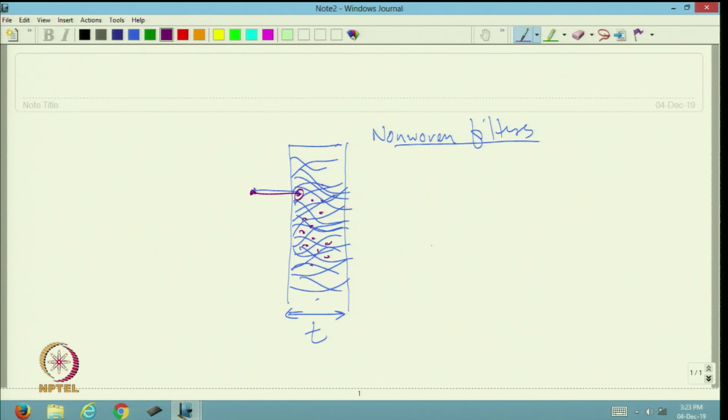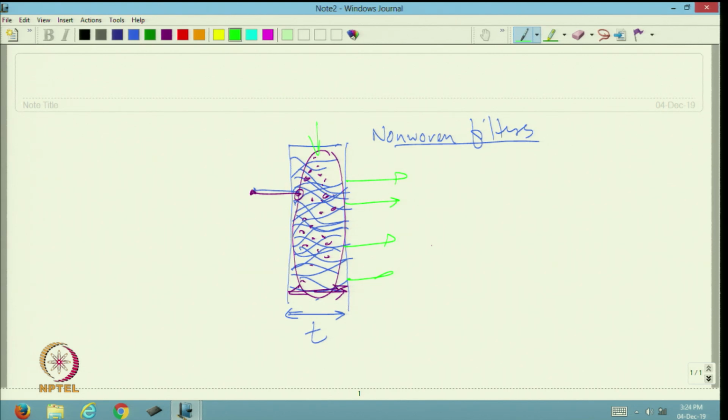This entrapment takes place due to various mechanisms that I will discuss. There are different mechanisms by which these particles get trapped inside the structure, within the depth of the filter. So, as these particles are trapped and separated from the stream inside the depth of the filter medium, that is why this type of filtration is known as depth filtration.